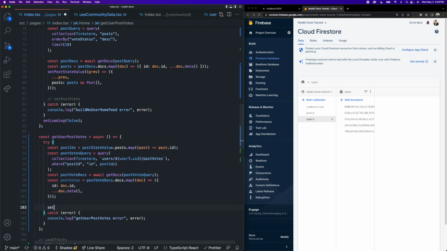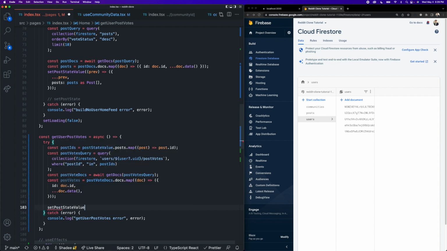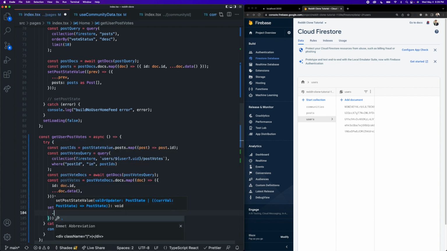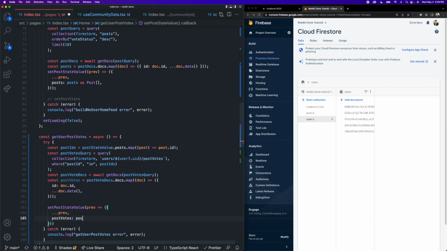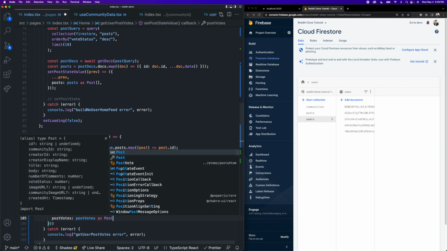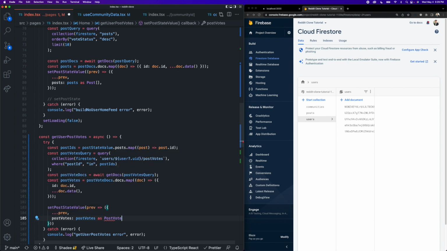And now we just need to put these votes inside of our post vote state. So we can say set post state value and update our post votes to be post votes. And we can tell TypeScript this is going to be an array of post votes. So import that type from your post atom file and indicate that it's an array of post votes.